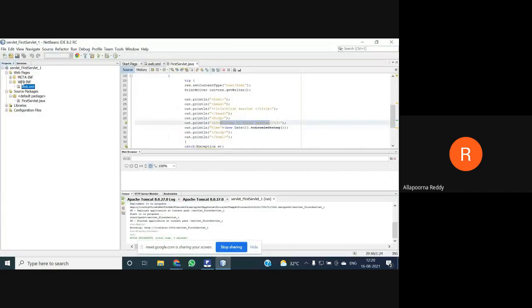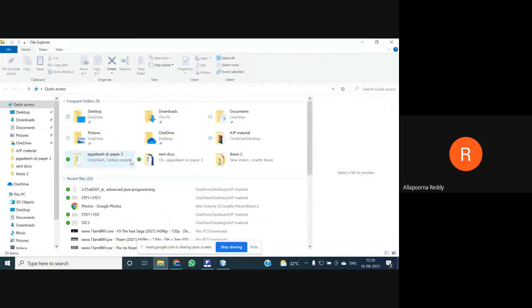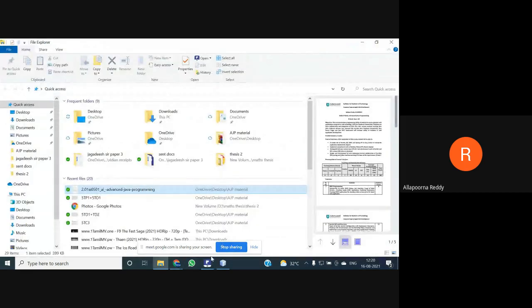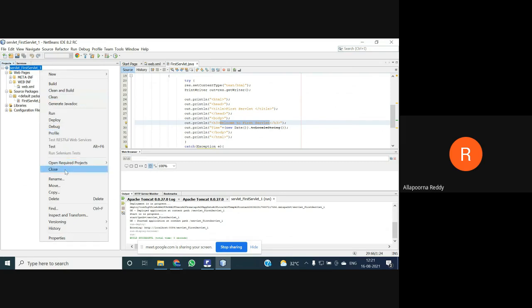And coming to my second program, I will open your syllabus copy so that you can have some clarity here. My second program is about the descriptor, working with servlet context and config object, right? So when we use config and context, how it is going to work, we'll see in an example program. But before that you need to be clear about what context means and what configuration means, everything known to you. Otherwise it is a bit difficult to understand your practical session.